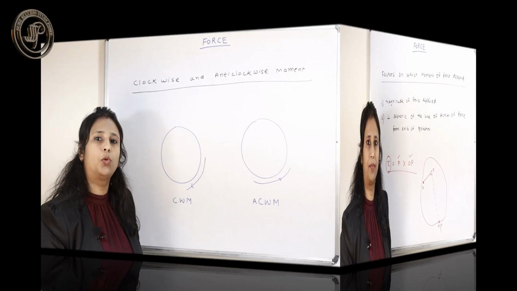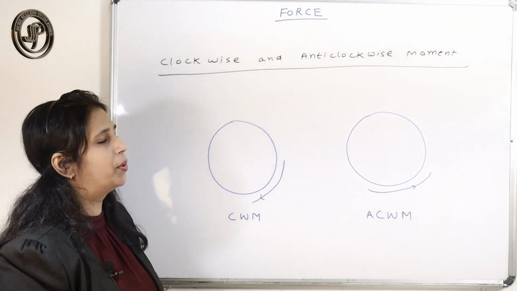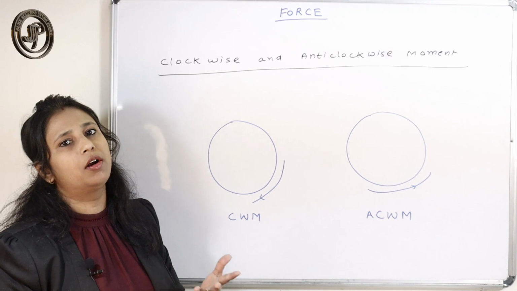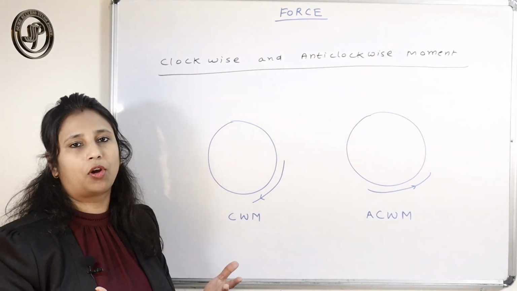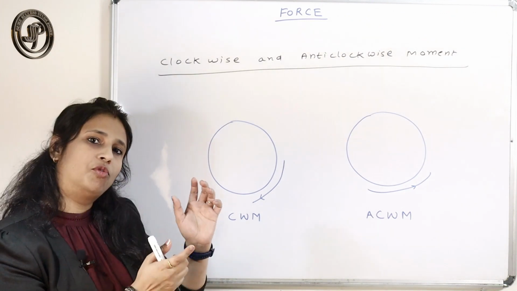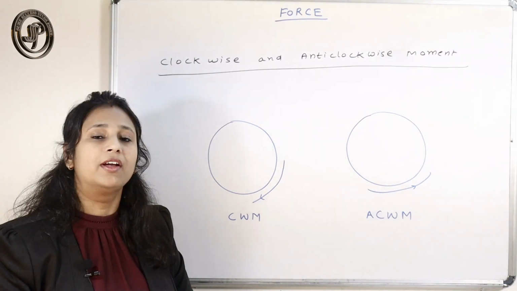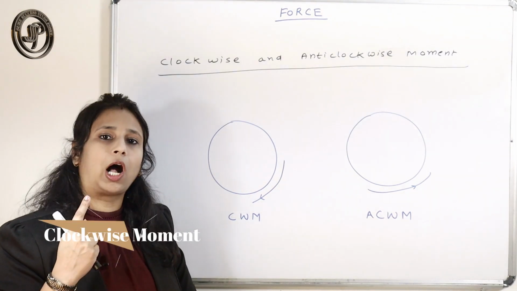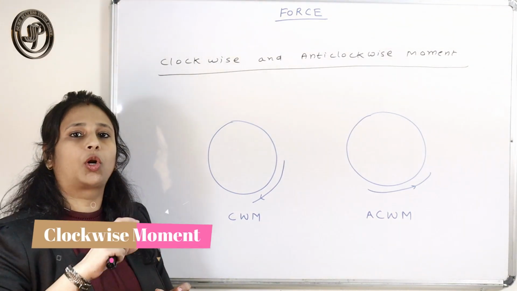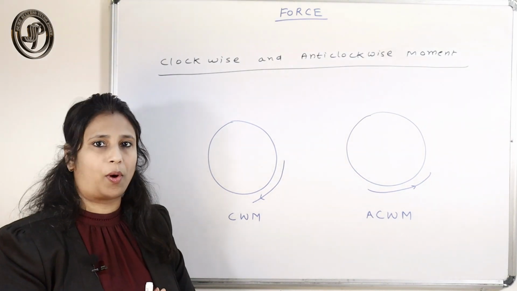Okay. So when a body moves in a rotational motion, there are two kinds of movement, the clockwise movement or anti-clockwise movement. Since your body is restricted from going in a straight path, it can move either clockwise or anti-clockwise. What do you mean by clockwise or anti-clockwise? If your movement is the way the clock moves, then the movement is clockwise movement.